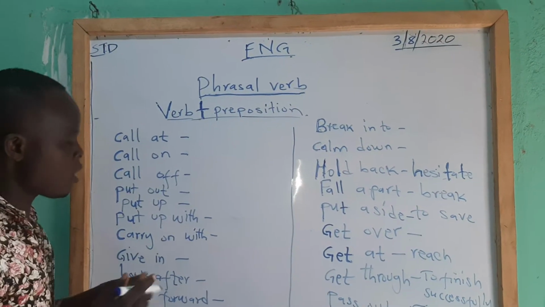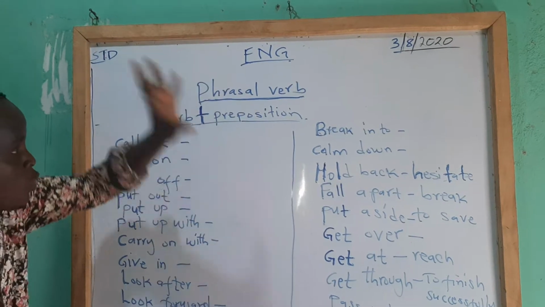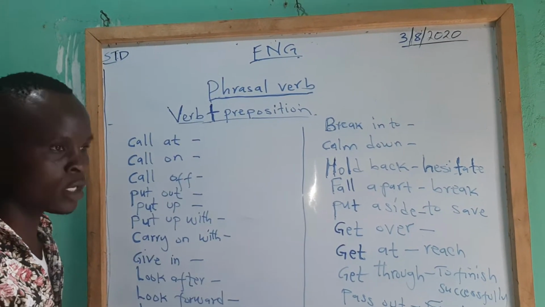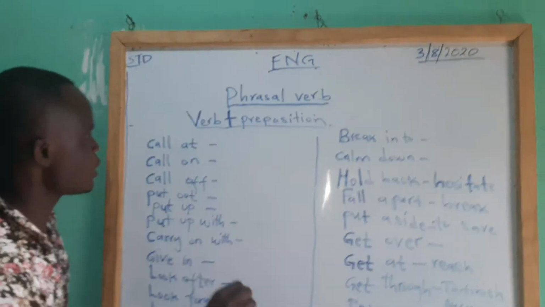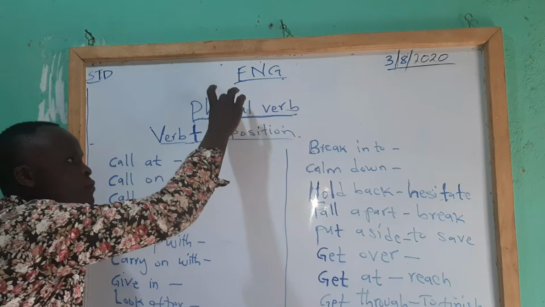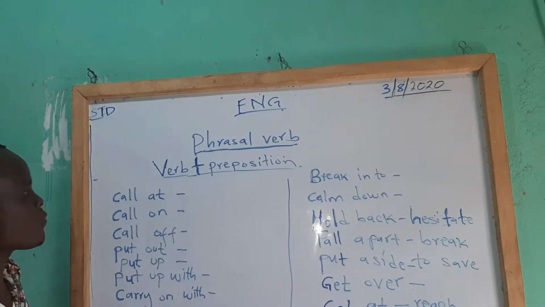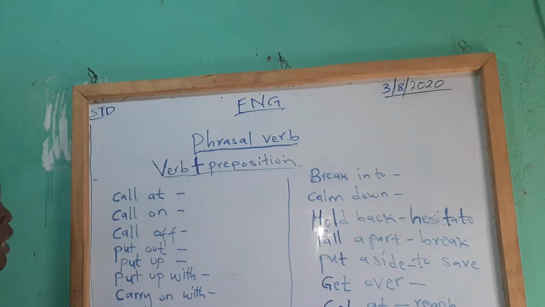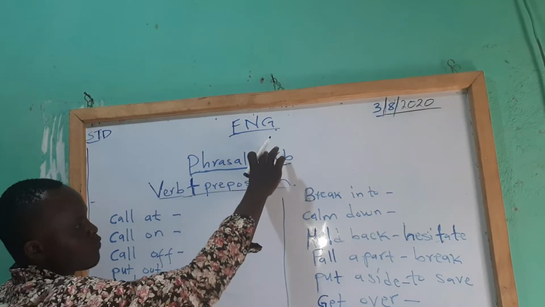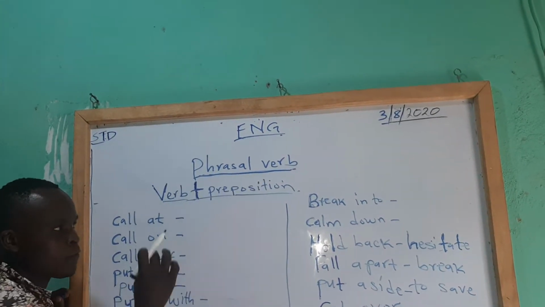And the first part of this verb is the phrasal verb. What is a phrasal verb? From the word phrase, these are two words used together. But the phrase we are going to talk about today is not a prepositional phrase, but a phrase of a verb. How can you make a phrasal verb? A verb plus a preposition is equal to a phrasal verb.